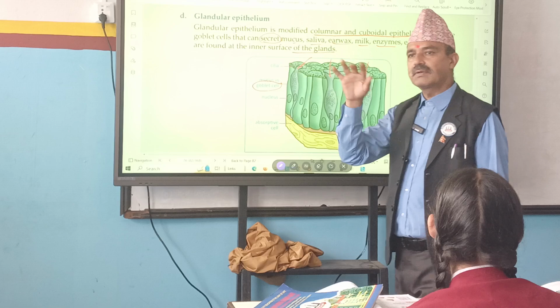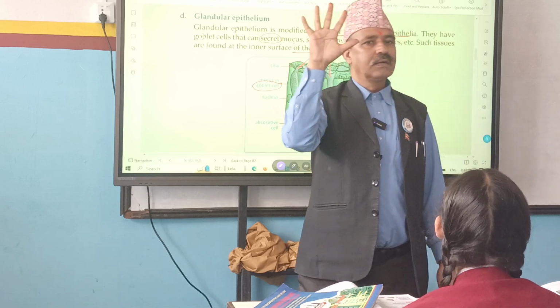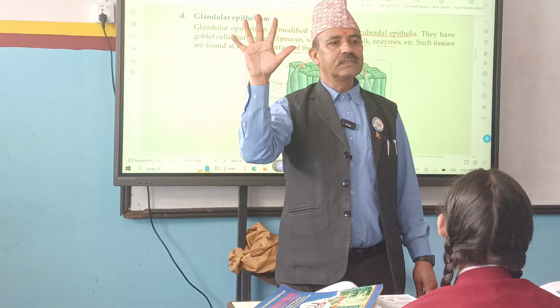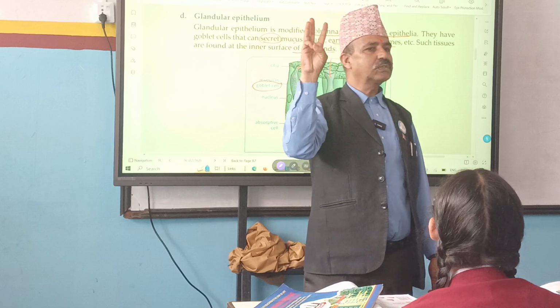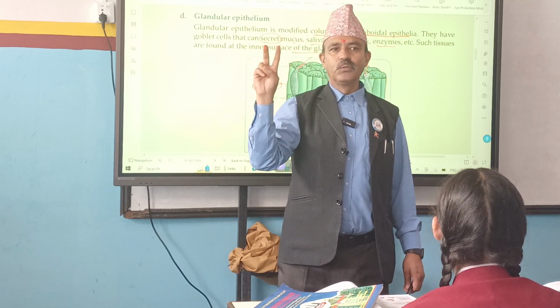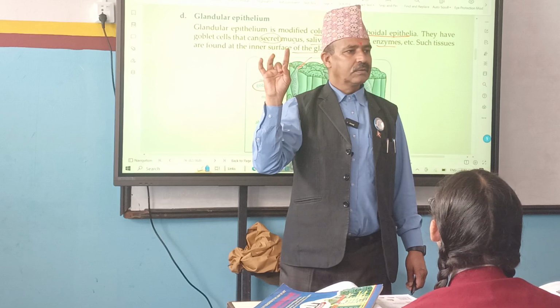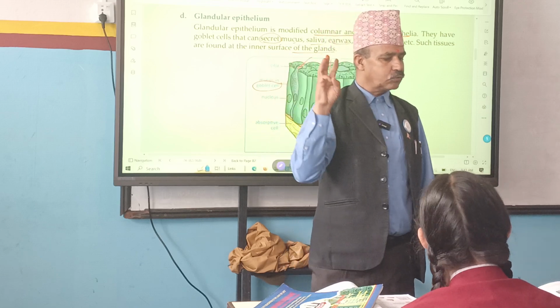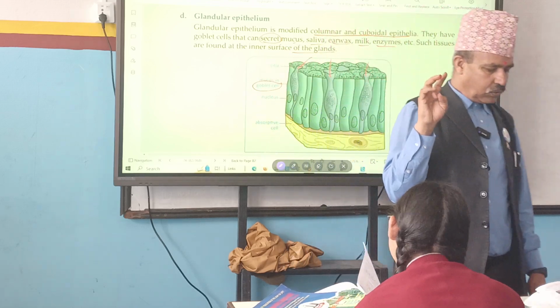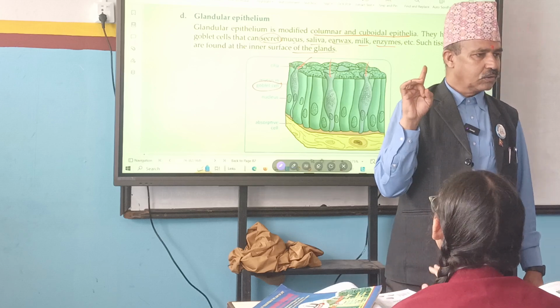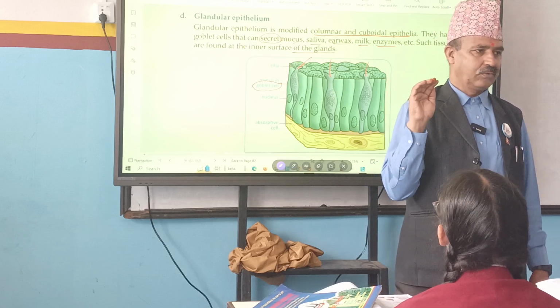Once again, let's remember the 4 types of epithelial tissues: first squamous or pavement, second cuboidal, next columnar, and fourth glandular.